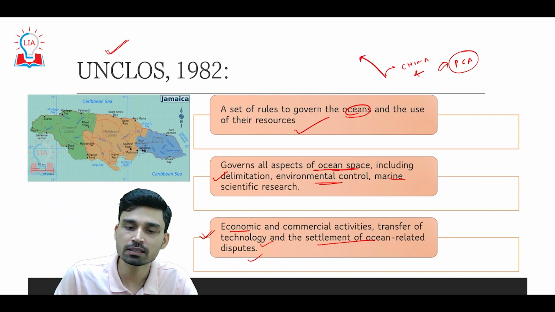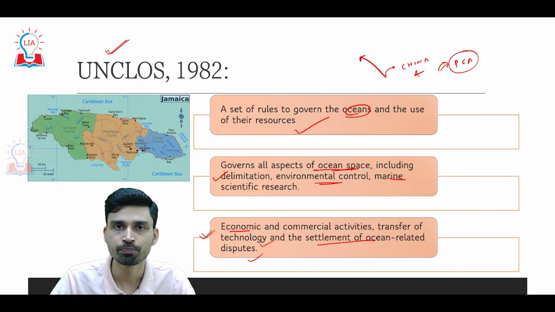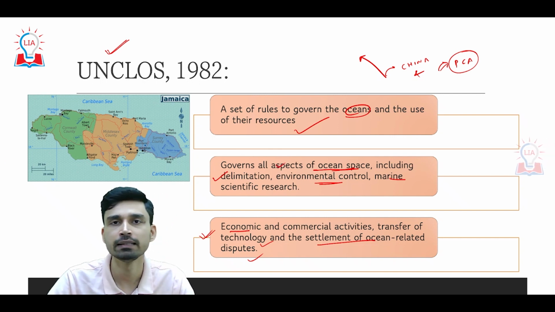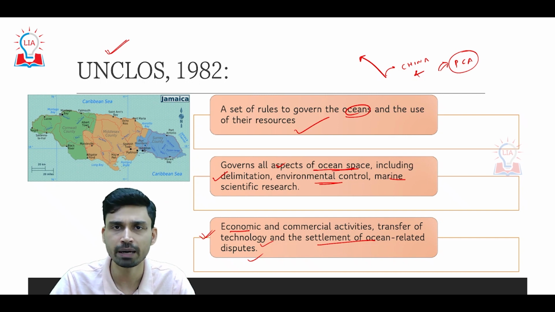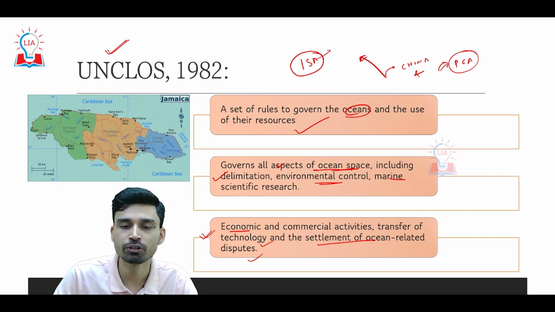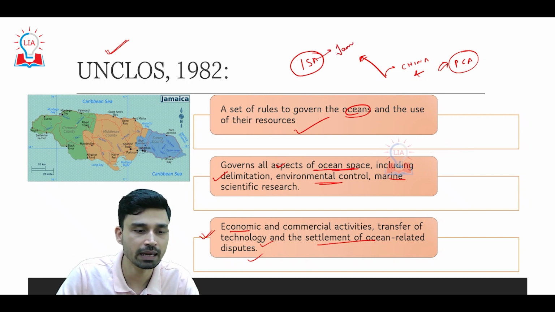Under UNCLOS, a separate body has been commissioned that mainly governs the right of use of minerals in the high seas areas and the different maritime zones of the ocean. That body is called ISA, the International Seabed Authority, whose headquarters is located in Jamaica. The capital of Jamaica is Kingston, and it is a Caribbean country.